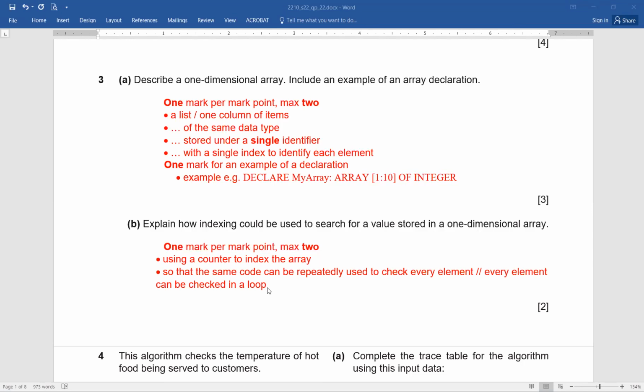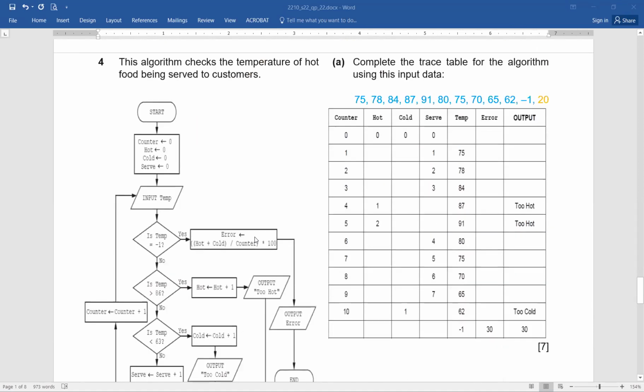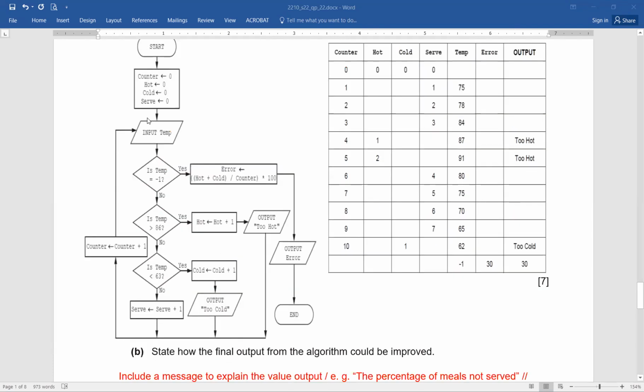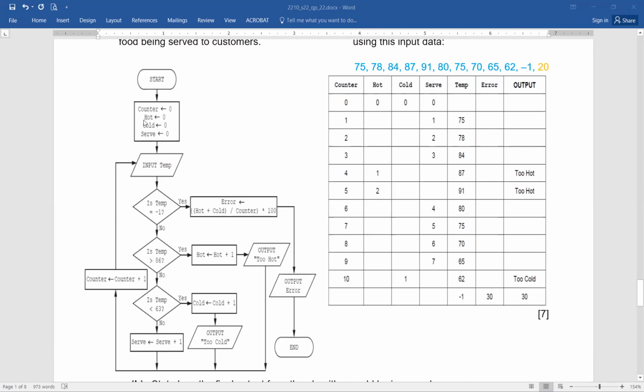Okay, now, question number 4. Isn't this something that we do? Yes, exactly. The algorithm checks the temperature of hot food being served to customers. Now, this is the question. As you can see, it starts with the start, then we have counter. This is my process box. In this, you can see 4 variables are initialized: counter equals 0, hot equals 0, cold equals 0, and serve equals 0. They are mentioned and initialized in this line.